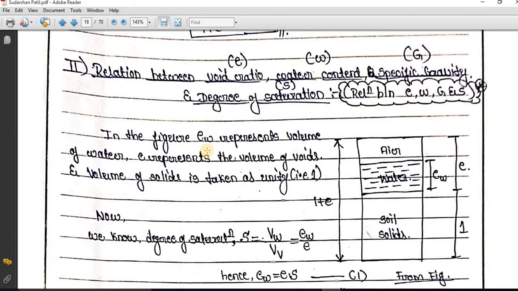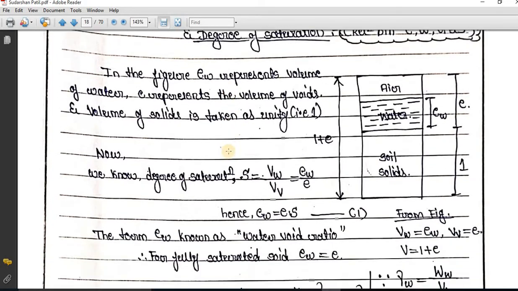And one more thing: ew represents the volume of water. So we know that degree of saturation S is equal to volume of water divided by volume of voids. From the figure, volume of water is equal to ew, volume of voids is equal to e. Hence ew is equal to e into S. So S is equal to ew divided by e. Just by rearranging it, we have got ew is equal to e into S. I am going to name it as equation number 1.